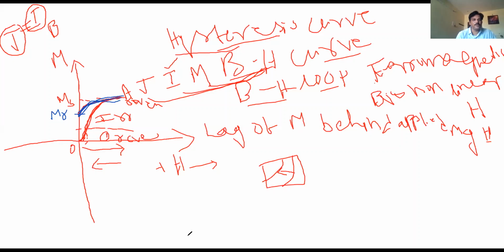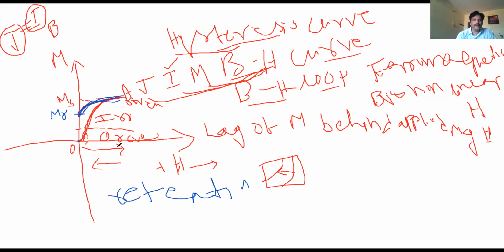I am defining retentivity. Retentivity means the magnetization that remains in the substance when H is equal to 0. Magnetization that remains in the substance when H is equal to 0 is known as retentivity, MR. Why does this come? Due to irreversible motion of the domains.